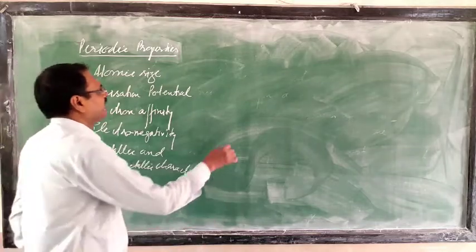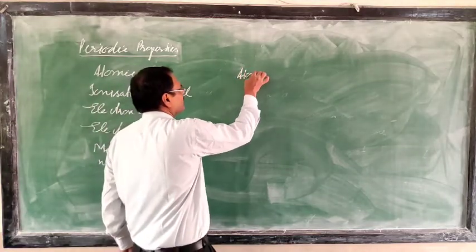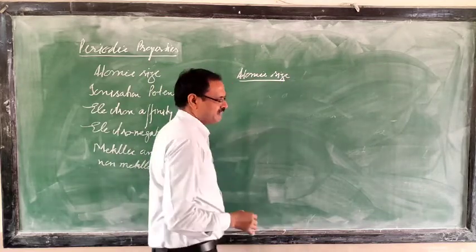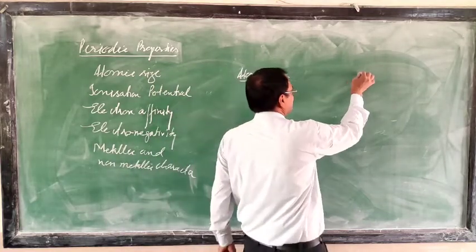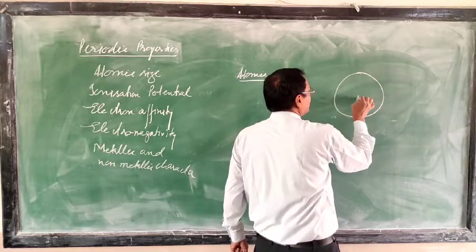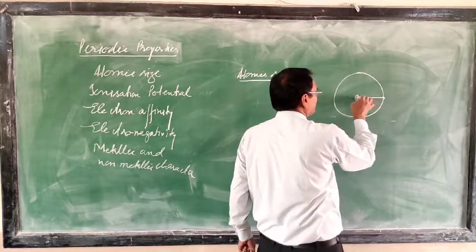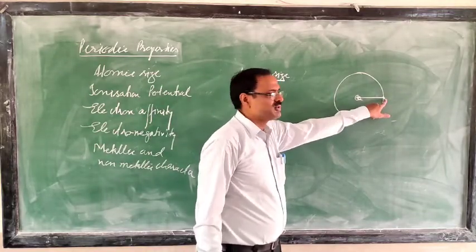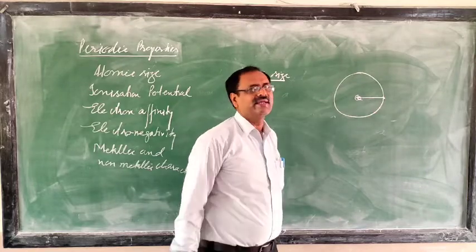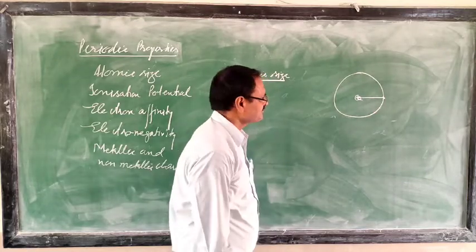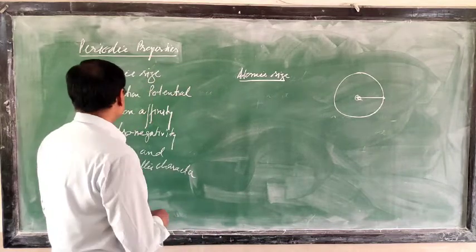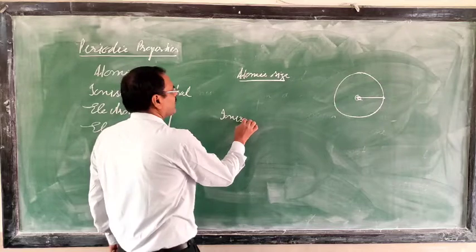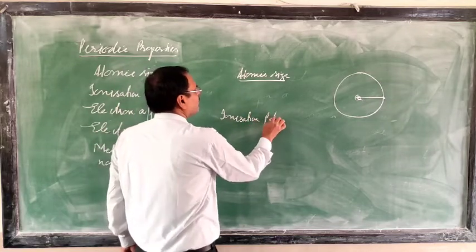So first of all, atomic size. What is atomic size or atomic radius? Both are the same. It is the distance between the center of the nucleus and the outermost shell. The distance between the center of the nucleus and the outermost shell is called atomic radius or atomic size. Second definition, ionization potential.